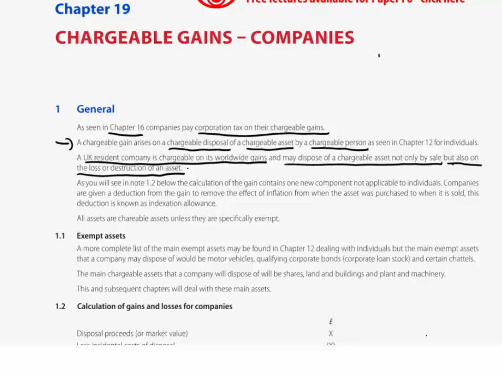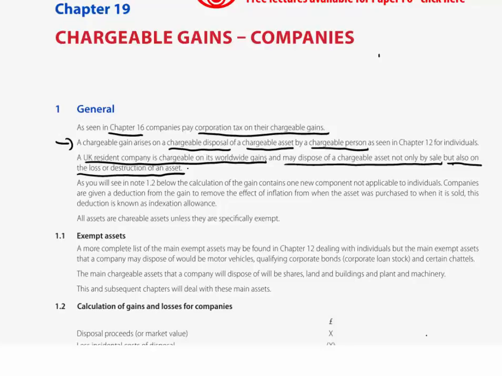Now, this Indexation Allowance is a simple idea, and that is that we should give relief, in terms of the capital gain that is deemed to arise, for the effects of inflation. Now then, the idea being, if we now sell an asset for £200,000 that we bought for £100,000 10 years ago, then for an individual it would be simple.